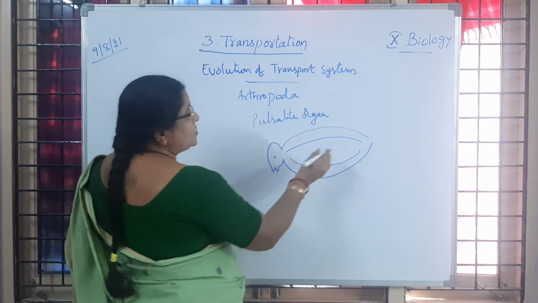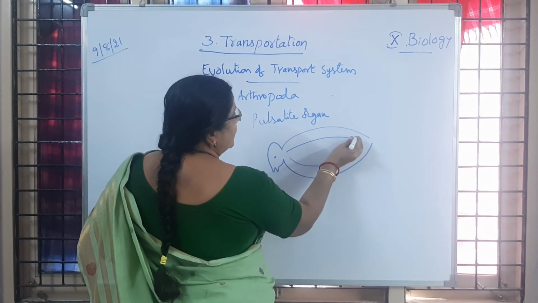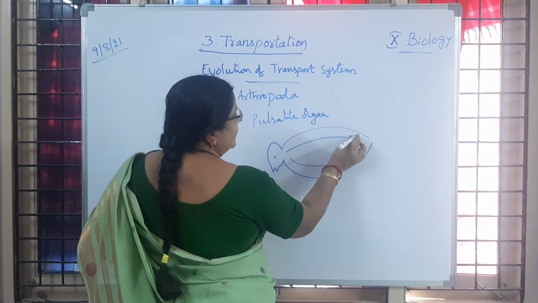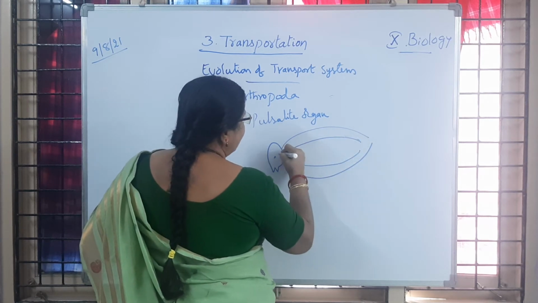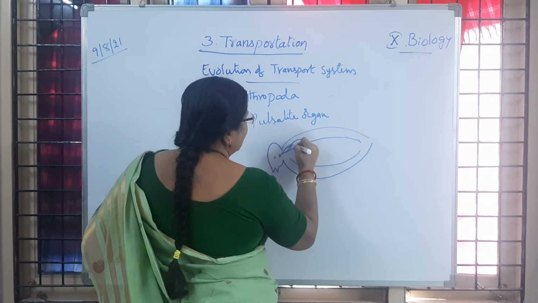Have you followed? So we have pulsatile organs like this.